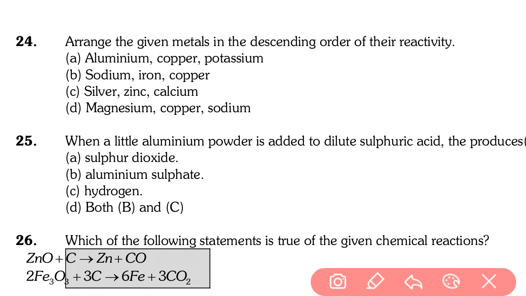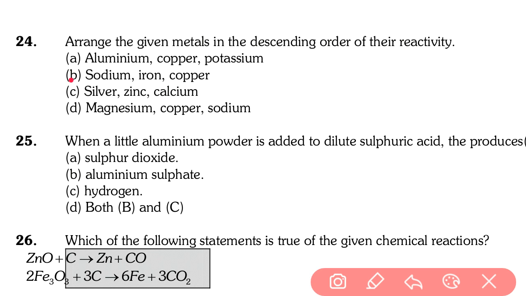Decreasing order means which is the most reactive, which is the middle reactive, which is the least reactive. So our answer is option B, sodium, then iron, then copper, because sodium is the most reactive, then decreasing, iron, then copper. So option B is the correct answer, question number 24.